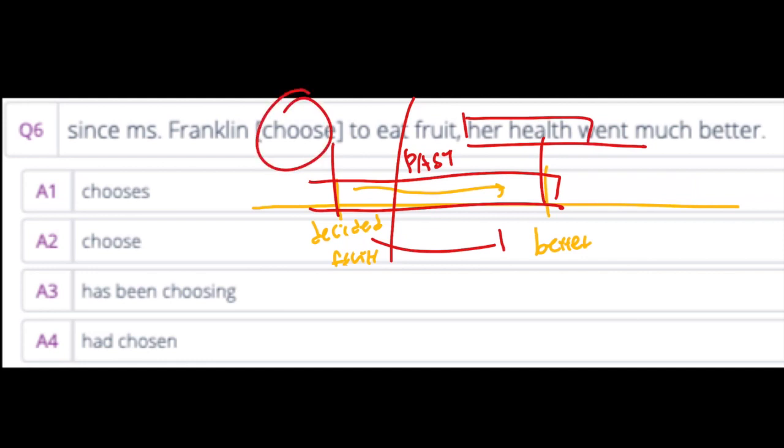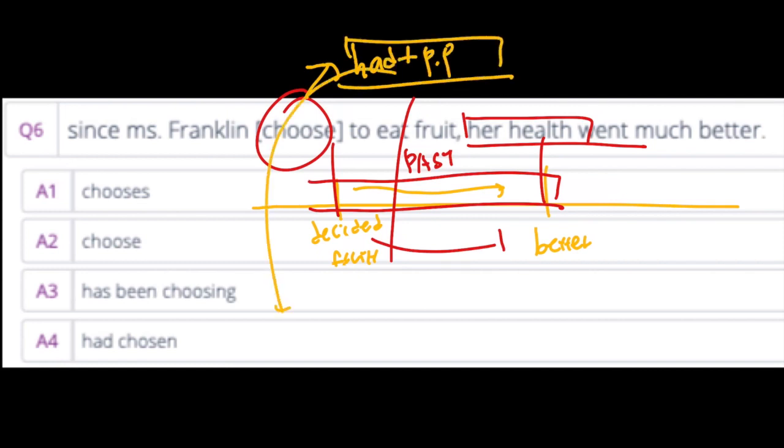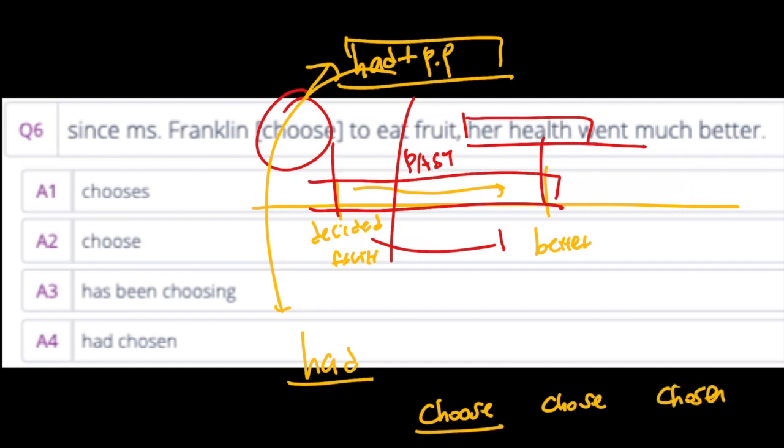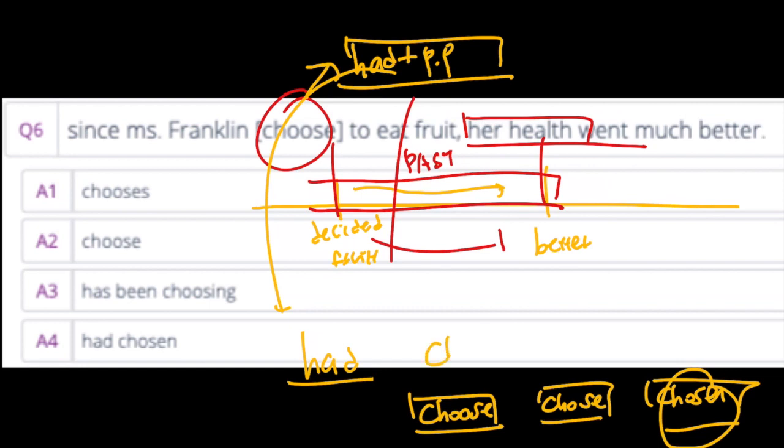So we need to change this choose into past perfect simple. So remember the rule, had PP, right? Had, choose, chose, chosen. This is the infinitive, past simple, and chosen. This is the past participle. So had chosen is the right answer. Very good. Next one.